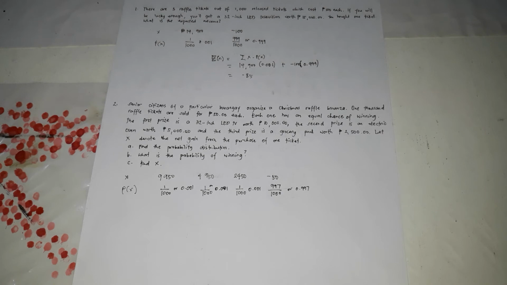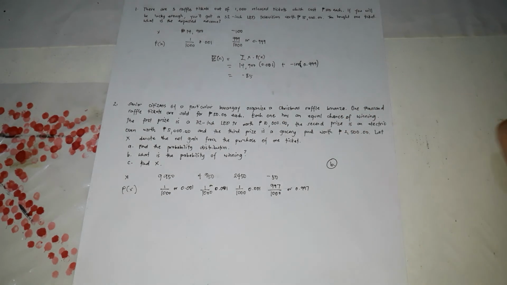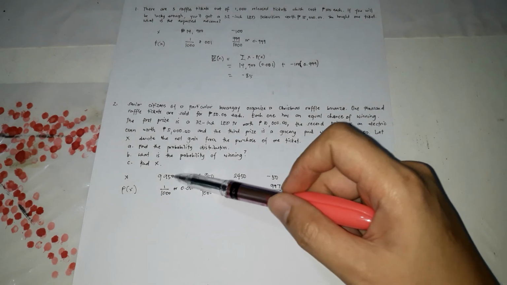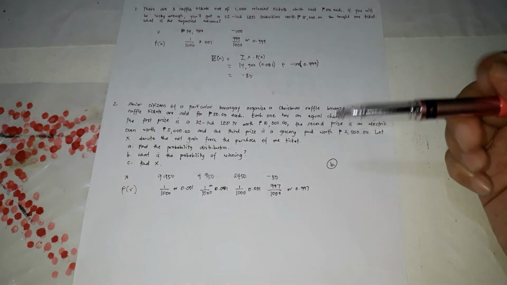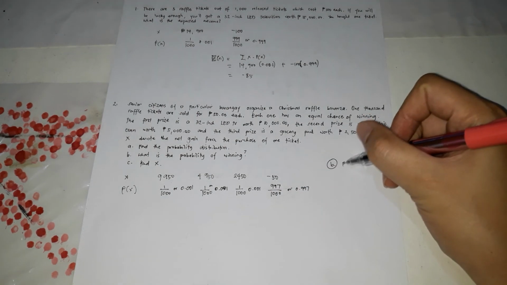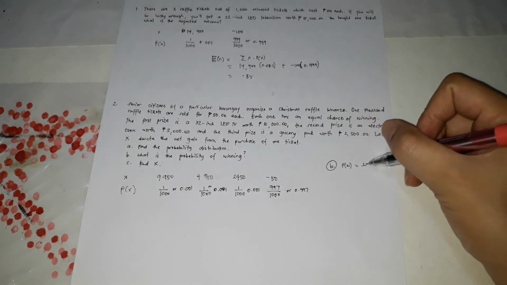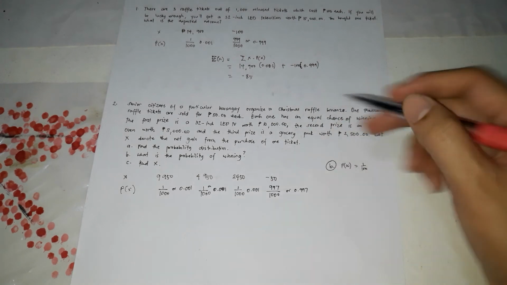Letter B, what is the probability of winning? So for the probability of winning, we're going to have one result. You win if you get first, second, or third prize. All you have to do is add the probability of winning. You're going to add only the probability of the first prize, the second prize, and the third prize.